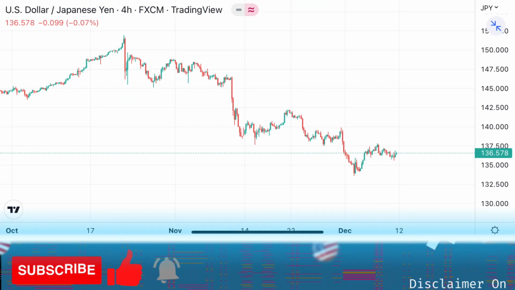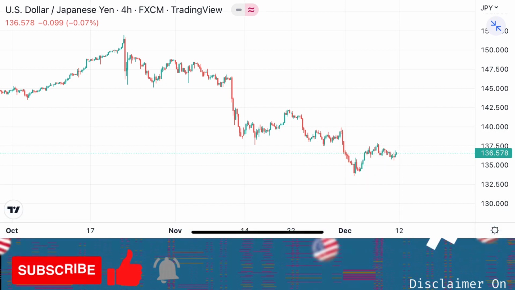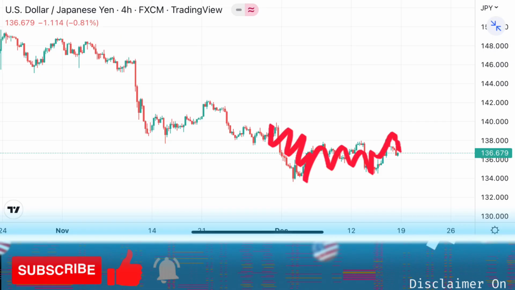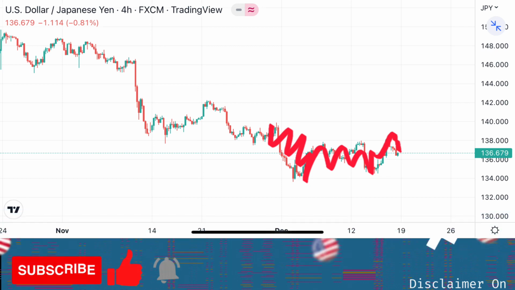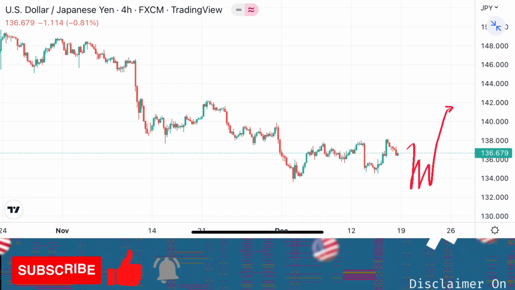For USD Japanese yen, last week I said it could potentially continue the last bearish wave and start to rebound. Instead of a rebound, it moved sideways. So we just made profit from the sell setup and didn't get any buy setup. So what's next for USD Japanese yen? From the current level and pattern, I can see yen could potentially move upside. So my bias for yen is toward the upside.